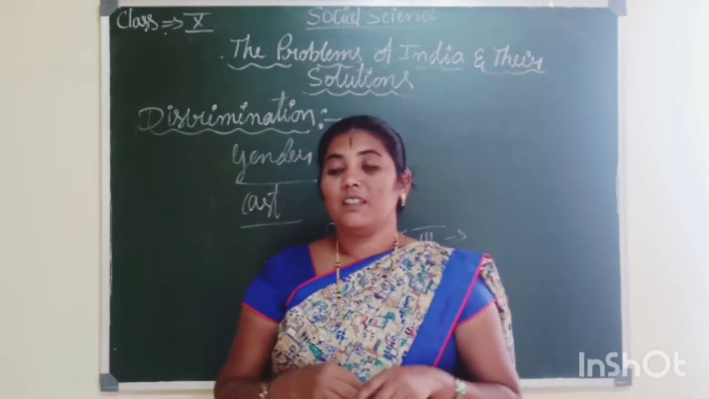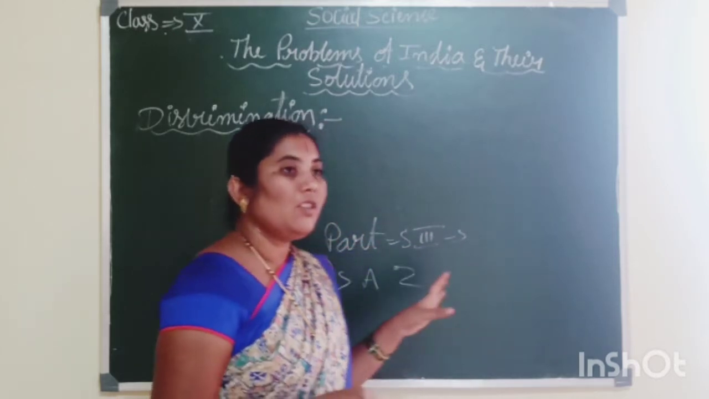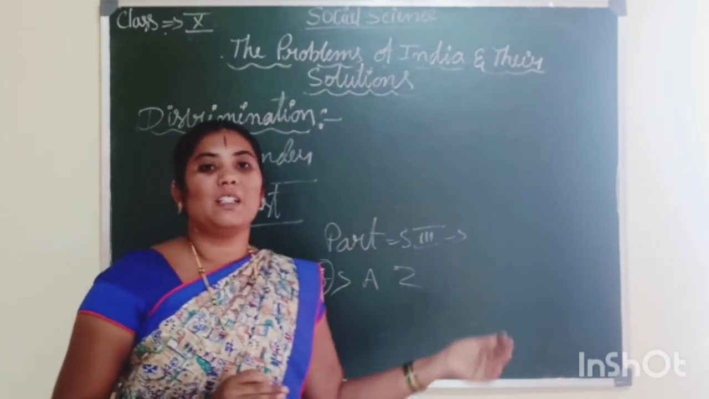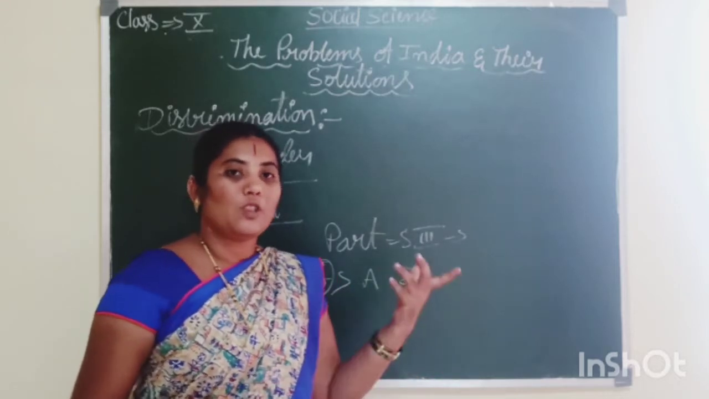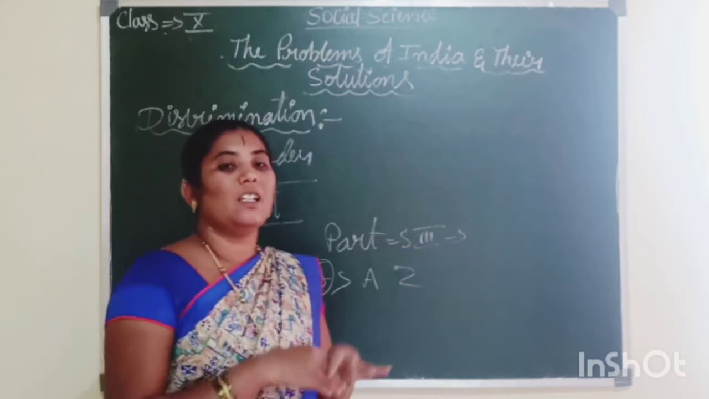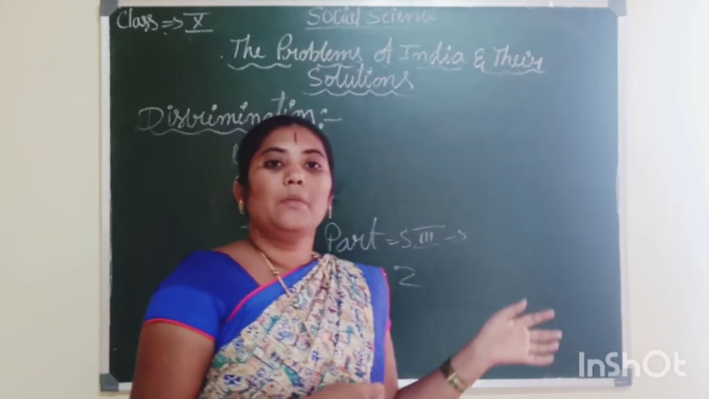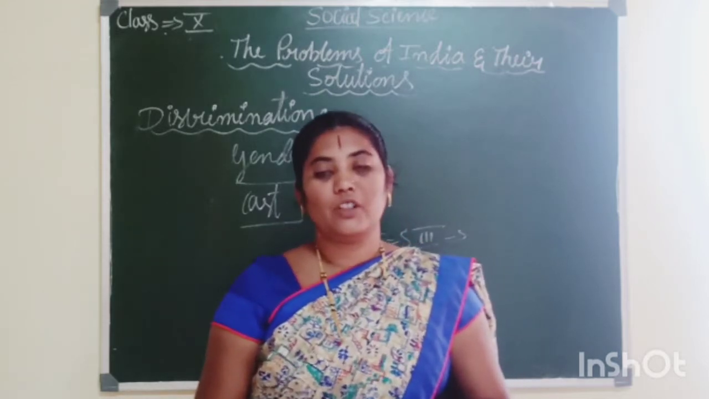So dear children, it is very harmful for the country. Pakistan became separate because of what reason? Communalism. More Muslims were there, so they wanted to live in their own places. For that purpose, at the time of independence, they became a separate part in the period of 1947.